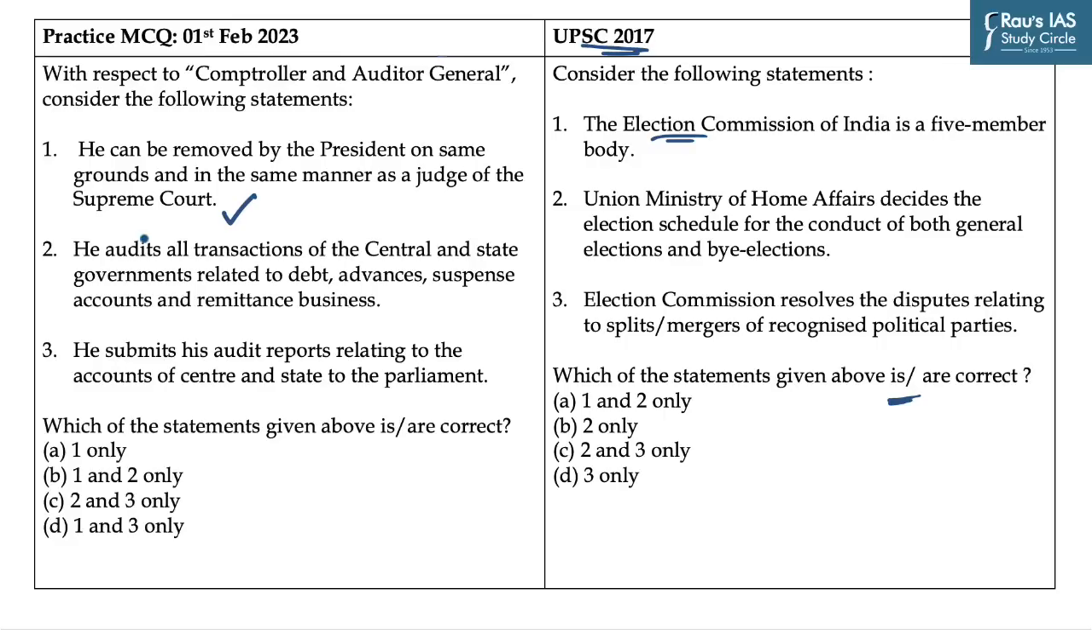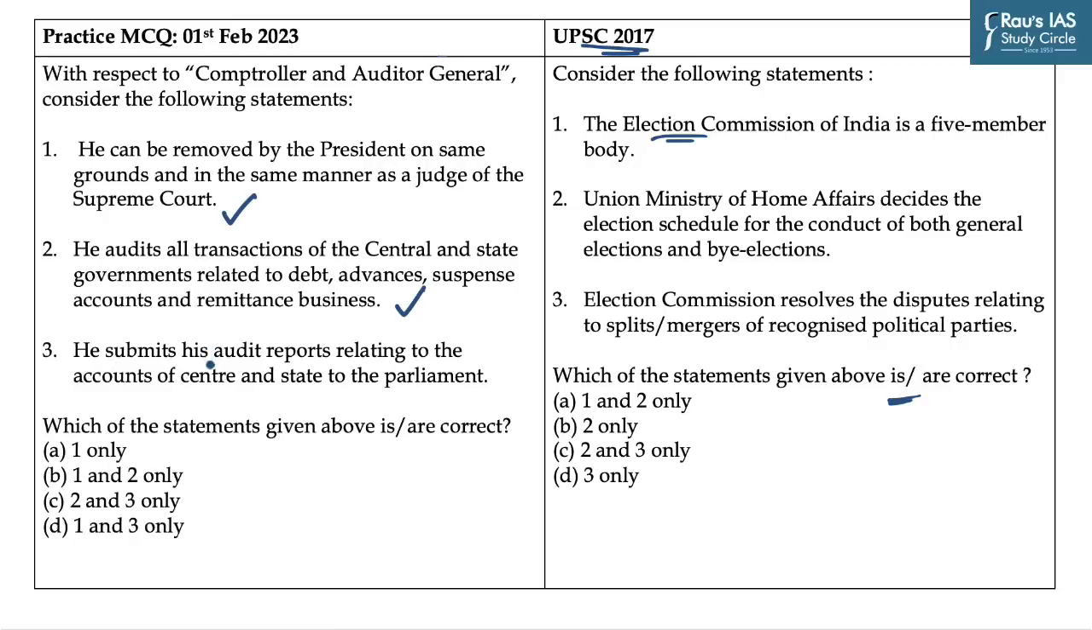The second statement says he audits all transactions of central and state governments related to debt, advances, suspense accounts and remittance business. It is again a correct statement. It is the responsibility of CAG to audit all the transactions of central and state governments. And apart from this, he also audits the receipts of stock accounts with the approval of the President.